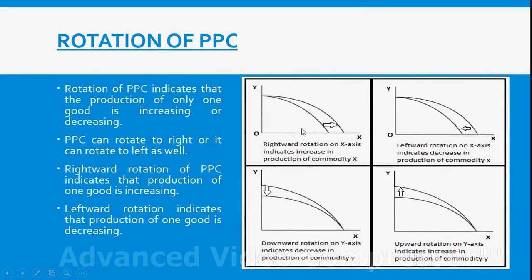If PPC is rotating outward on X-axis, that indicates increase in production of commodity X. PPC rotating inward on X-axis indicates decrease in production of commodity X. PPC rotating downward on Y-axis indicates decrease in production of commodity Y. PPC rotating upward on Y-axis indicates increase in production of commodity Y. So outward rotation indicates increase in production, inward rotation indicates decrease in production.